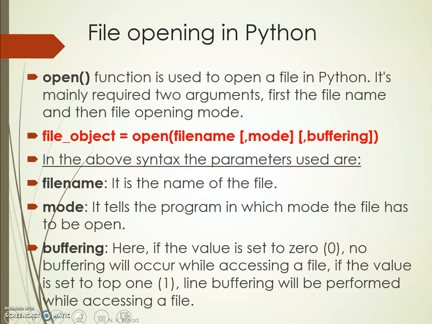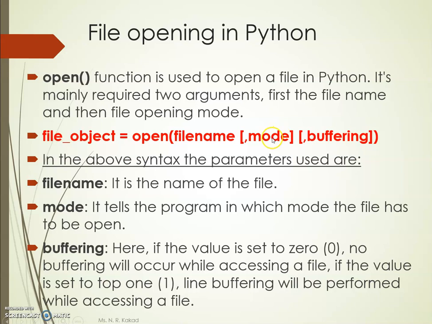Now we will see how to open a file in a Python program. To open a text file or any binary file in a Python program, we have to use the open function. The syntax of the open function is: first we write the file object name. You can specify any object name, equal to, then write the open function and then mention the file name, which file you want to open here.